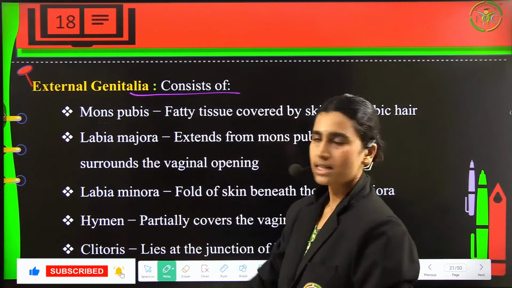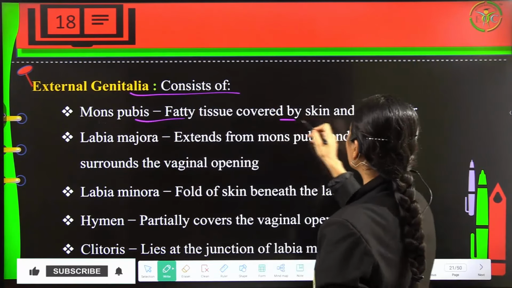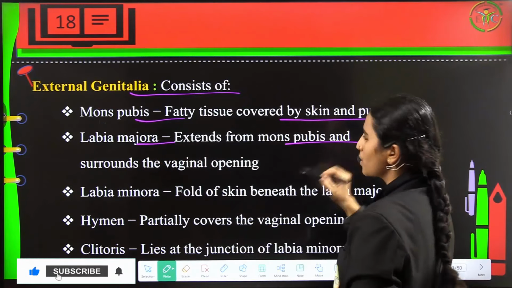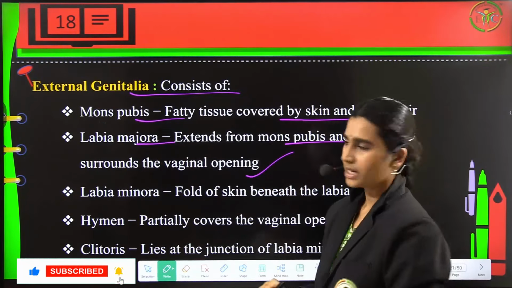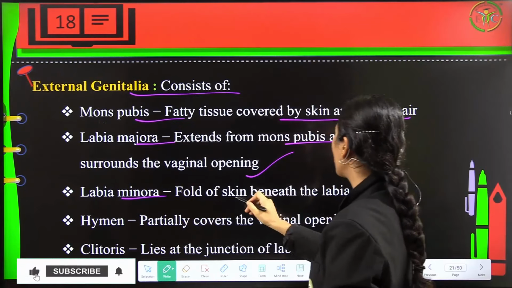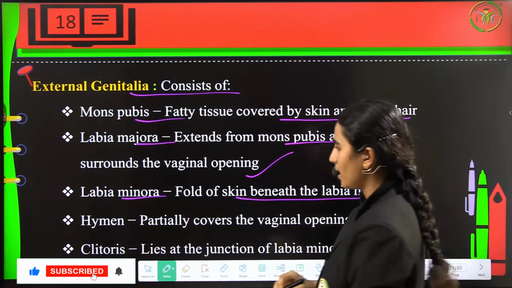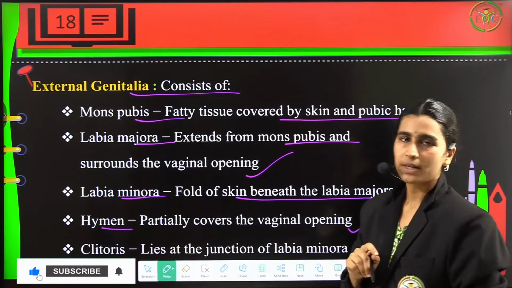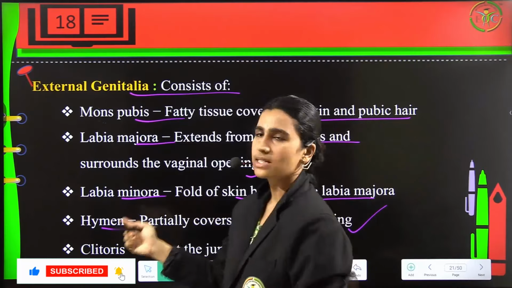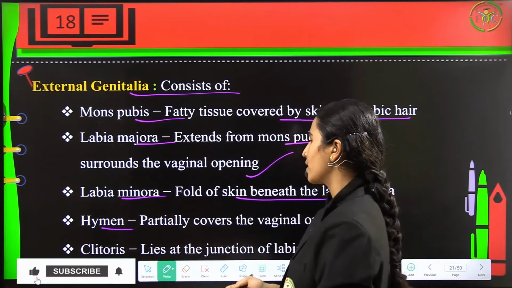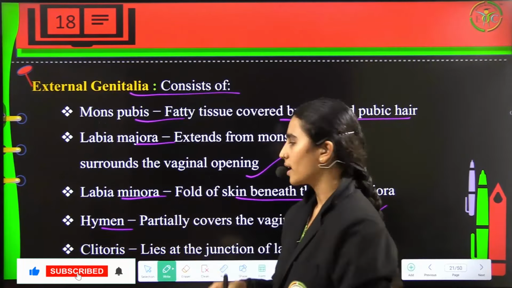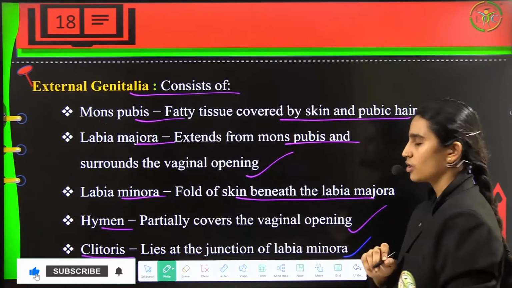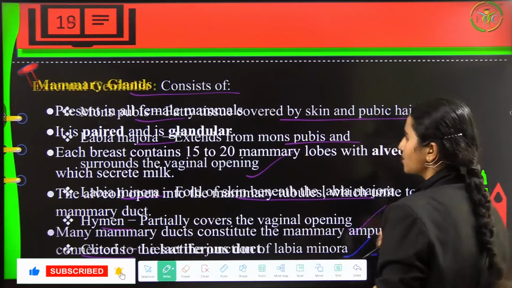External genitalia consist of the mons pubis, the fatty tissue covered by skin and pubic hair; the labia majora, which extend from the mons pubis and surround the vaginal opening; the labia minora, which fold off the skin beneath the labia majora; and the hymen, which partially covers the vaginal opening. Now there was a traditional belief that the presence of the hymen indicates the virginity of a girl, whereas it was proven wrong by many scientists. Next is the clitoris, which lies at the junction of the labia minora.